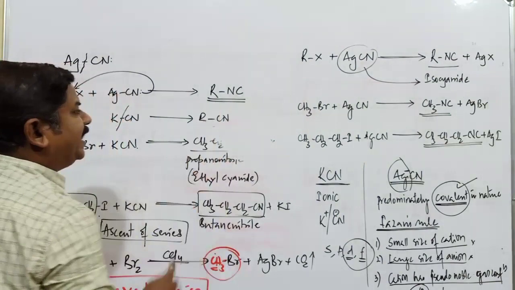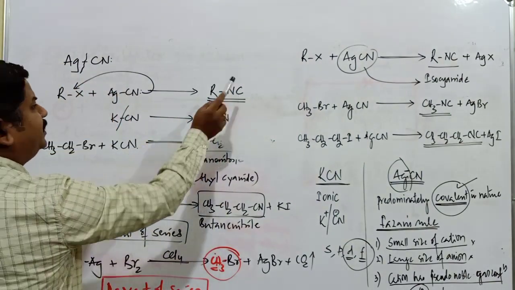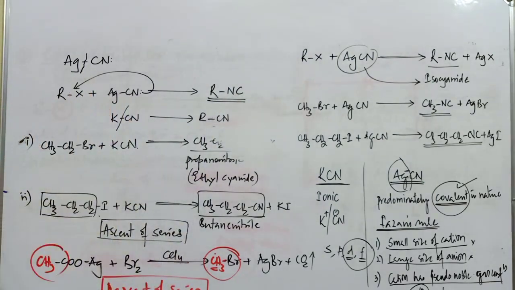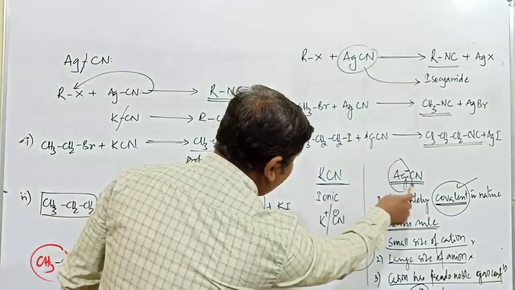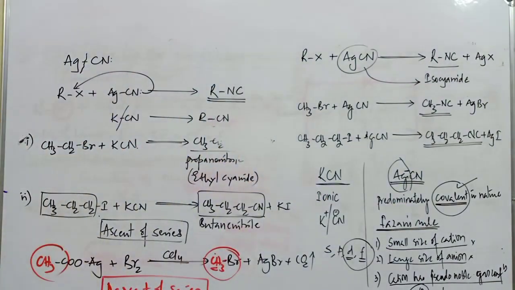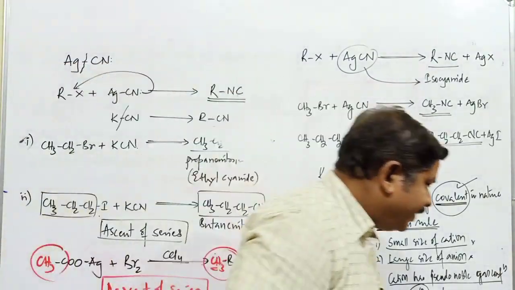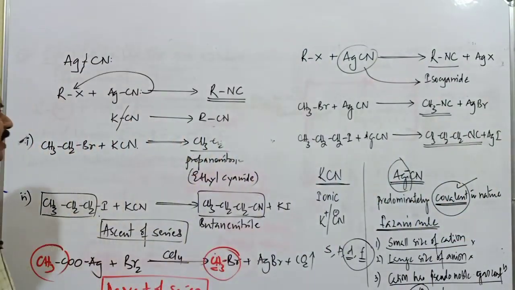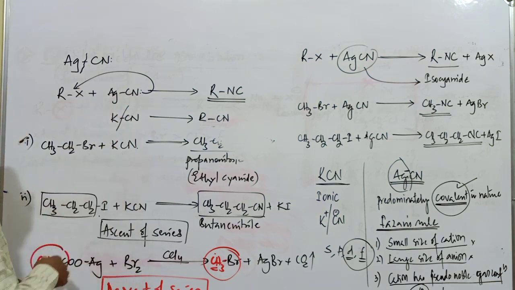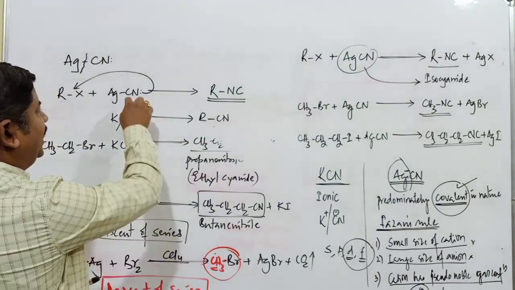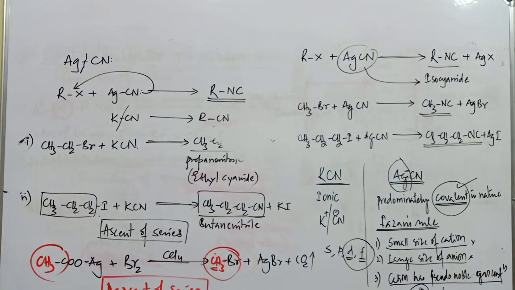So formation of cyanide takes place when the compound has ionic character. Formation of isocyanide takes place when the compound has such covalent character. So because of this difference in the property of potassium cyanide and AgCN, the formation of cyanide as well as isocyanide takes place. If they ask in examination, just concentrate: potassium cyanide is a compound with maximum percentage of ionic character, so formation of cyanide. If it is AgCN, then it gives rise to the respective isocyanide compound.